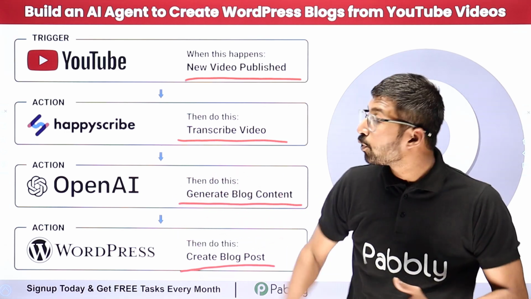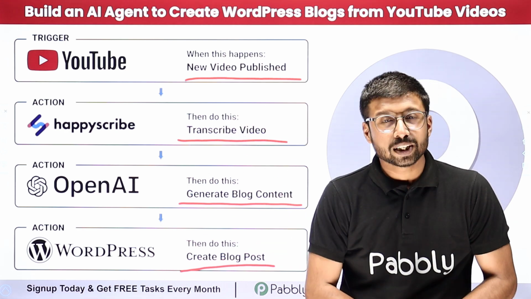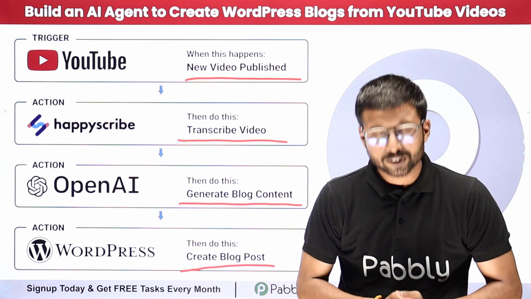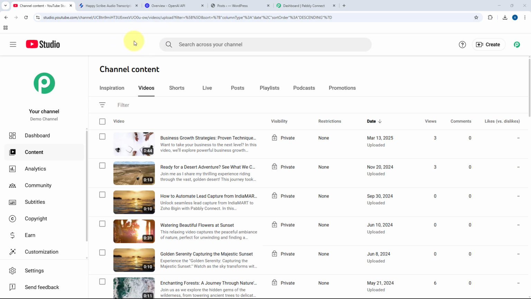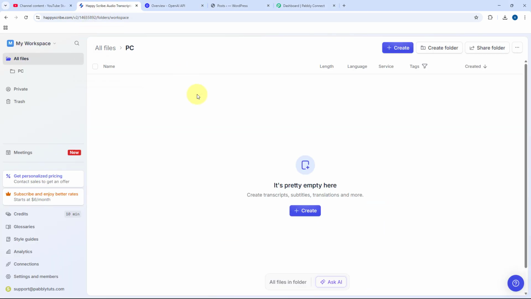Now, if you want to learn how you can build this AI agent all by yourself, for that, you just have to come with me to my screen. So as you can see, this is my YouTube channel. And whenever I'm going to upload a video on my YouTube channel, using the AI agent, which we are going to build in this video, the same YouTube video, new video from my channel will be sent to Happy Scribe. Using Happy Scribe, we are going to get the transcription of the same video.